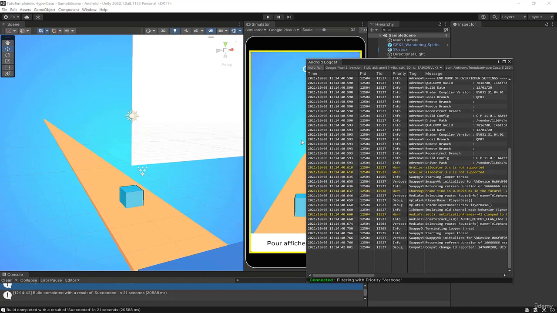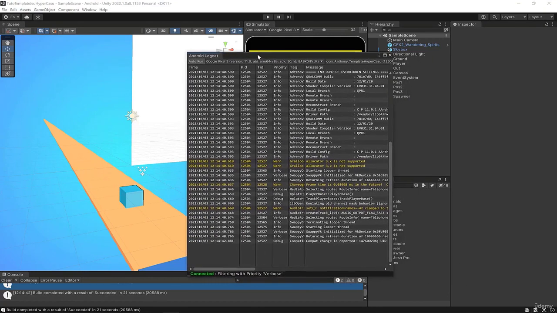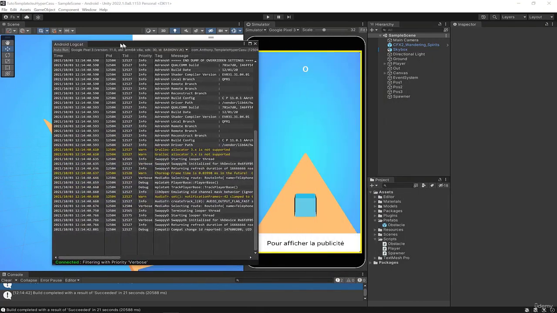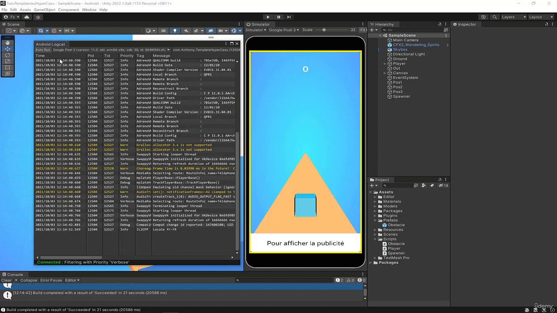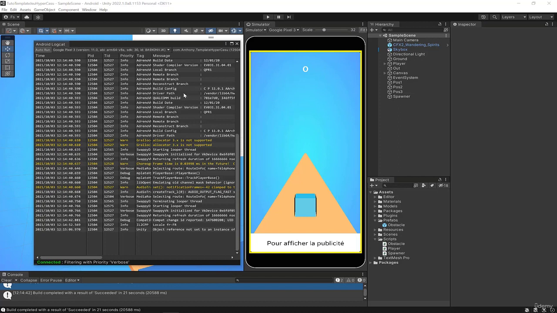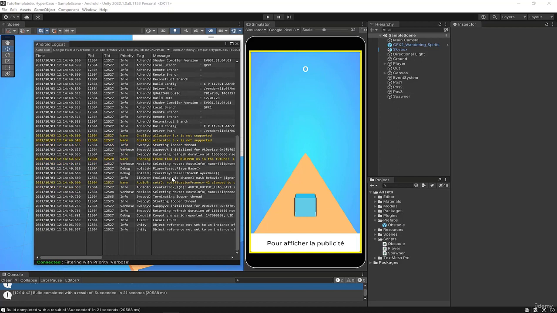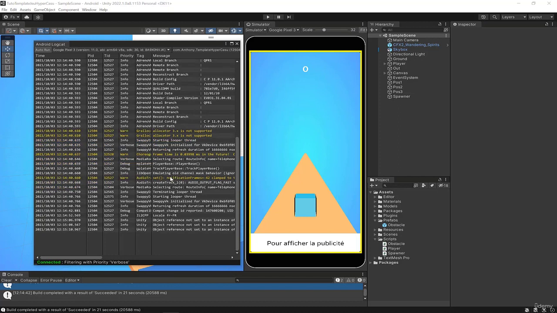Okay, now the game is compiled, it's running on my phone. In a moment I'll show you the video directly from my phone. Before, for your information, you should know that when you launch the project you have Android Logcat that appears. The Logcat is all the logs that happen on your phone. This is where you will be able to detect if there are any error messages, problems, where you will have all the information that passes through your phone, which will allow you to follow and see if it's going well also on Android and not only on PC.